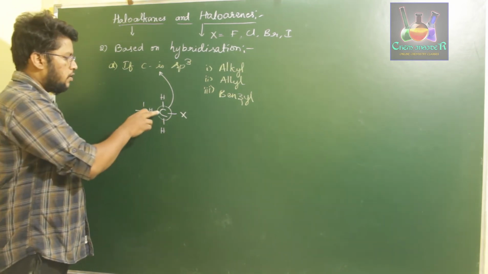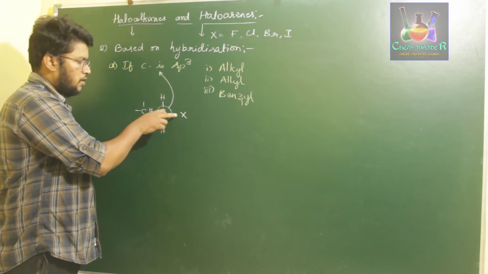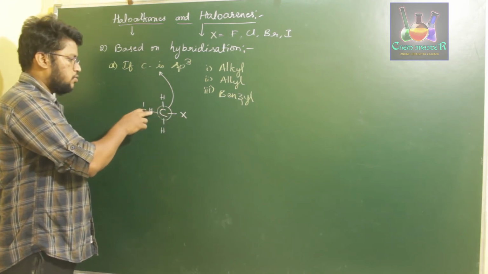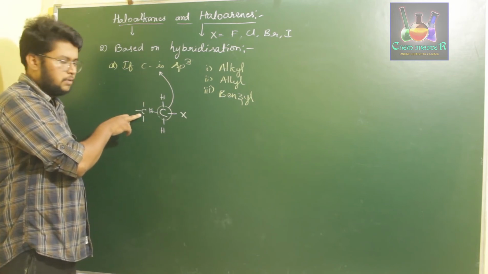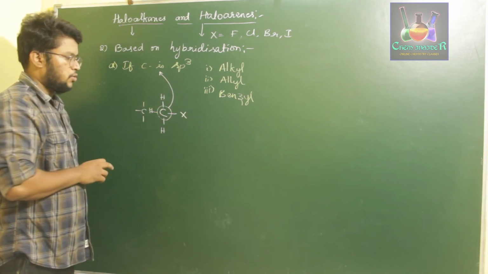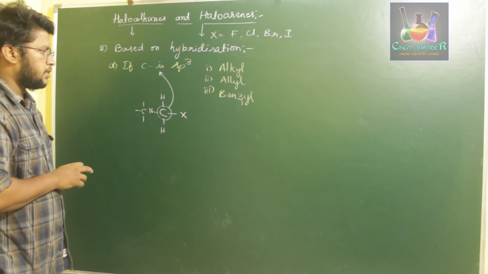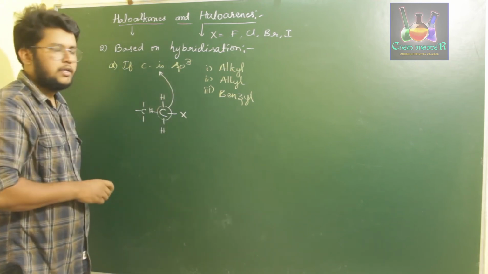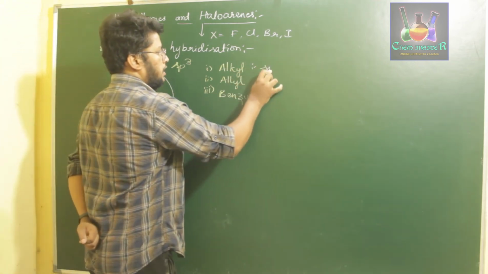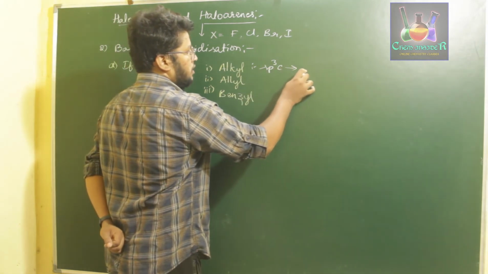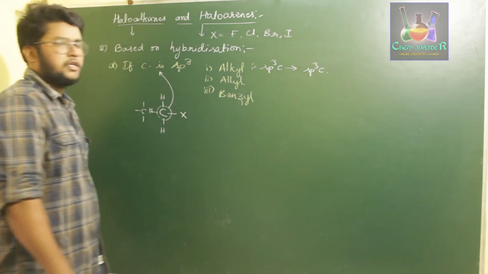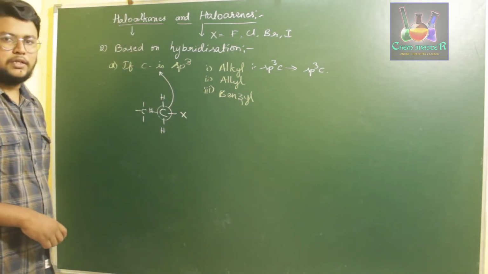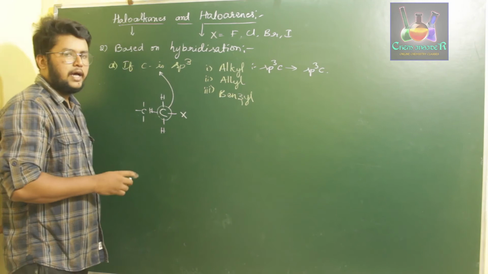So if an sp3 hybridized carbon having a halogen atom is attached to all three hydrogens, or it is attached to one more sp3 hybridized carbon, then that compound is said to be our alkyl halide. That is, our sp3 carbon should be attached to one more sp3 carbon. Then those are called alkyl halide.